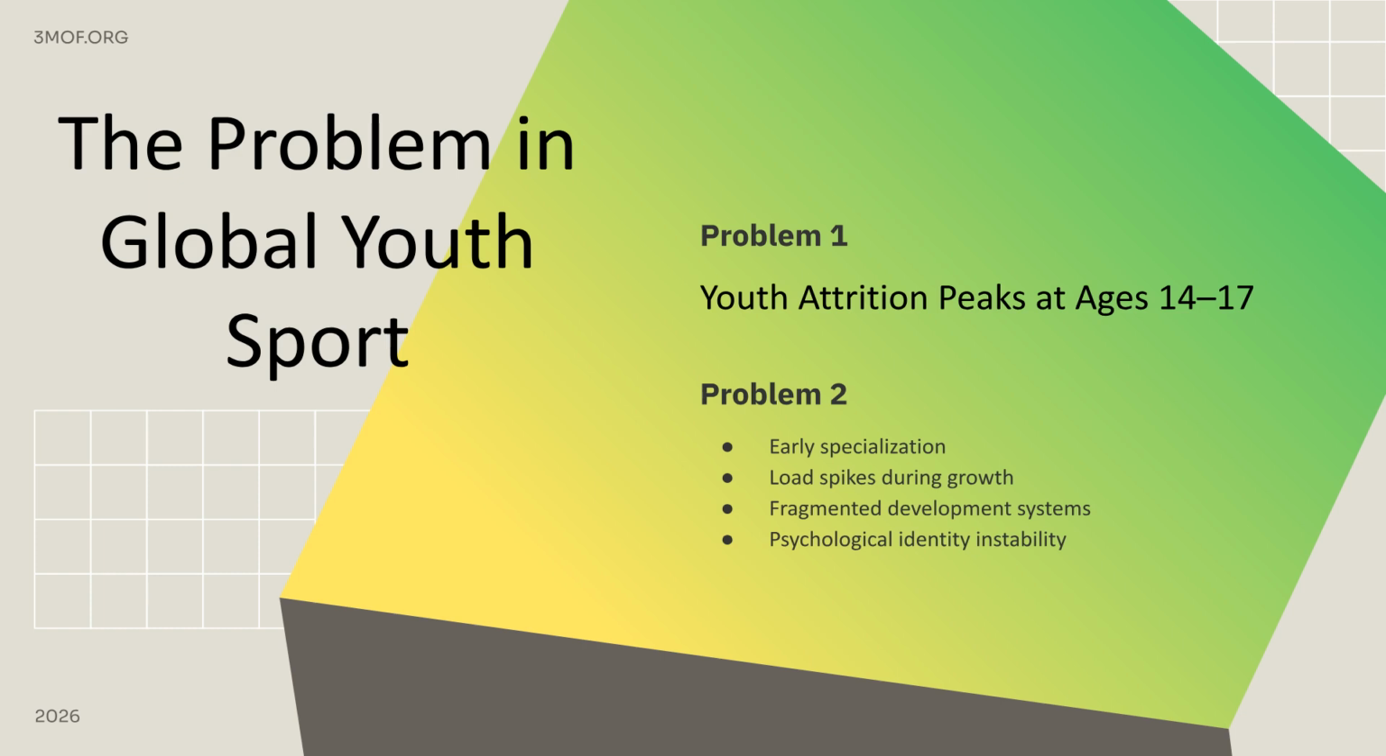First, let's look at the problem in global youth sport. We observe that youth attrition peaks between ages 14 and 17. The underlying issues include early specialization, load spikes during growth, fragmented development systems, and psychological identity instability.